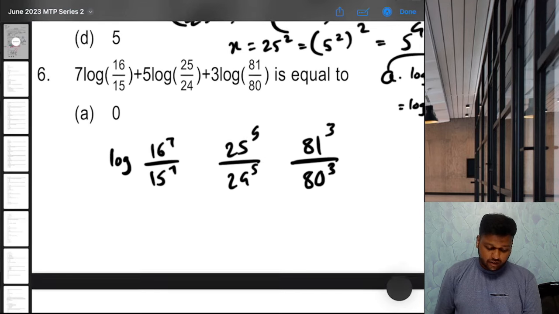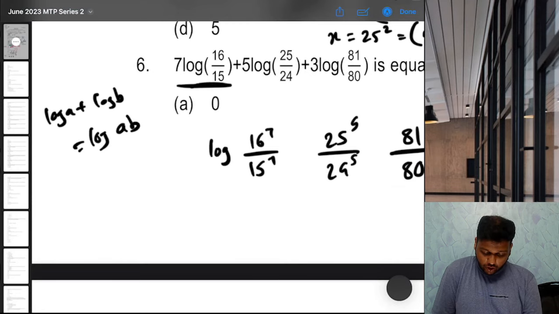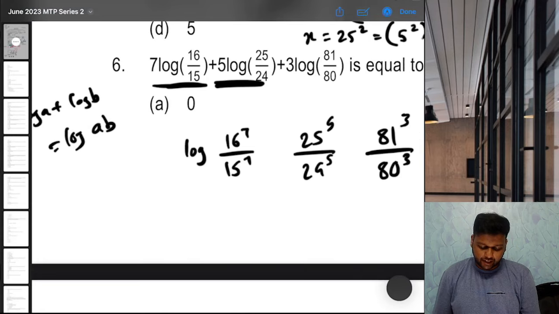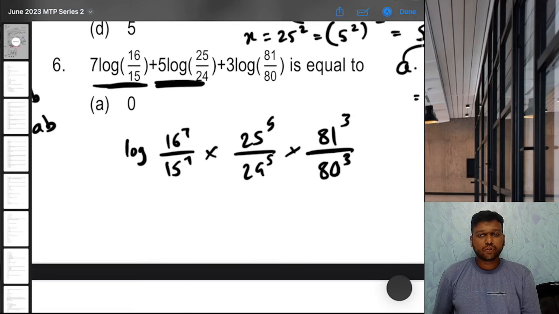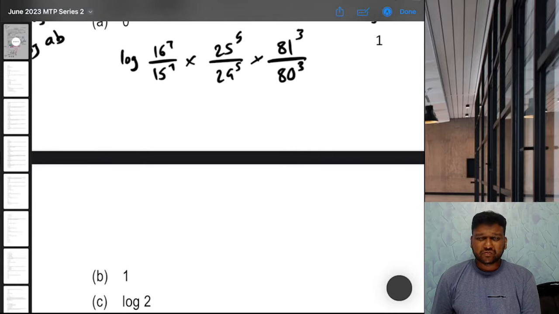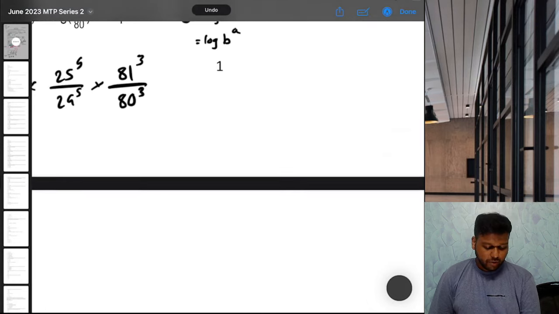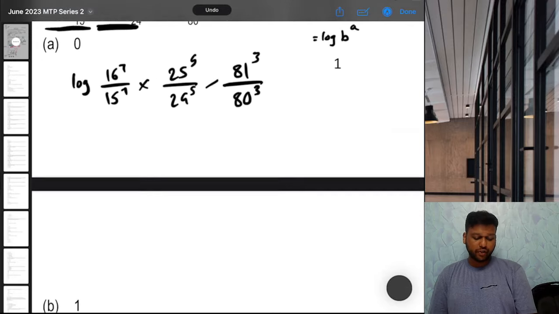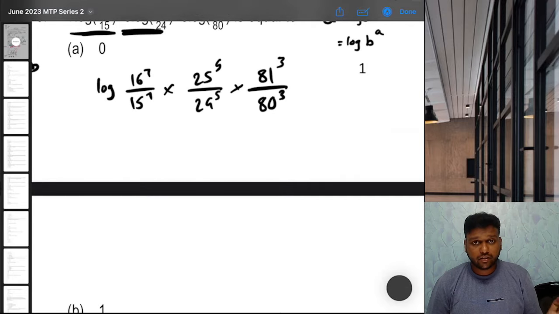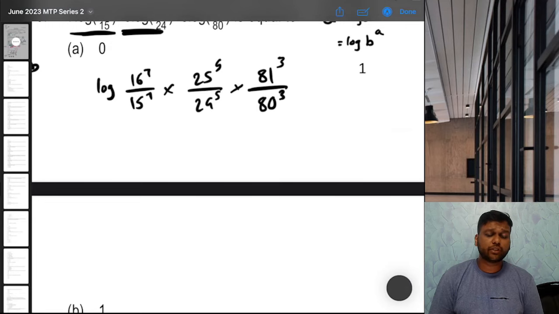And we know that log a plus log b is nothing but log ab, right? So we have log of this plus log of this, so we can just multiply the terms. So let's just write this. Now we just have to solve this. To solve this, you can either expand it. You can write 15 as 5 into 3, bracket raised to 7, something like that, but no need. You have your calculators. If you're comfortable with your calculators, you can do anything. In the maths exam, there is a lot of scope if you are comfortable with your calculator. So let's just do this on our calculators.